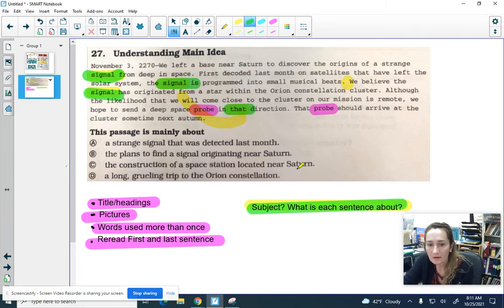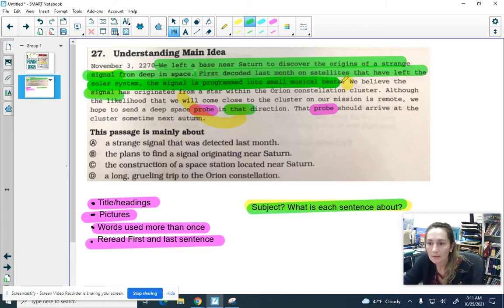So let's take a look again at our answer choices. A, a strange signal that was detected last month. Now I know it is about that. The first sentence is about that, right? But no other sentence, well, the second sentence is also kind of about that. It talks about what the signal was like, how they decoded it. But only 2 sentences out of the 5 sentences are about that. So only 2 out of 5, that's not what it's mostly about. It's a little bit about that though.